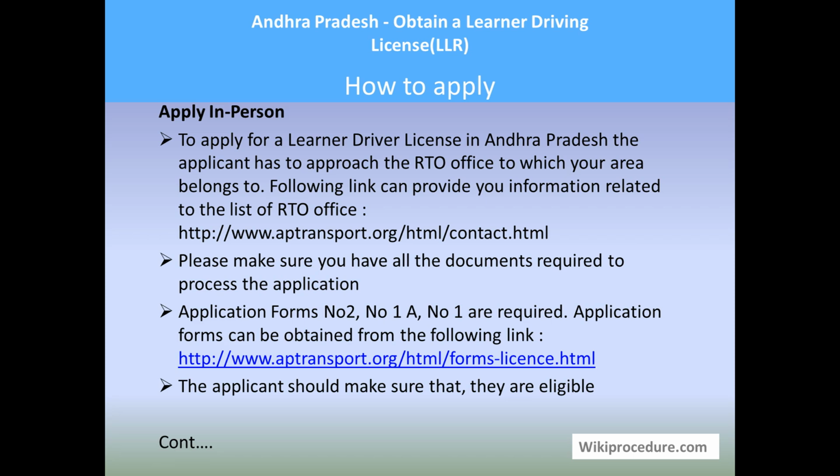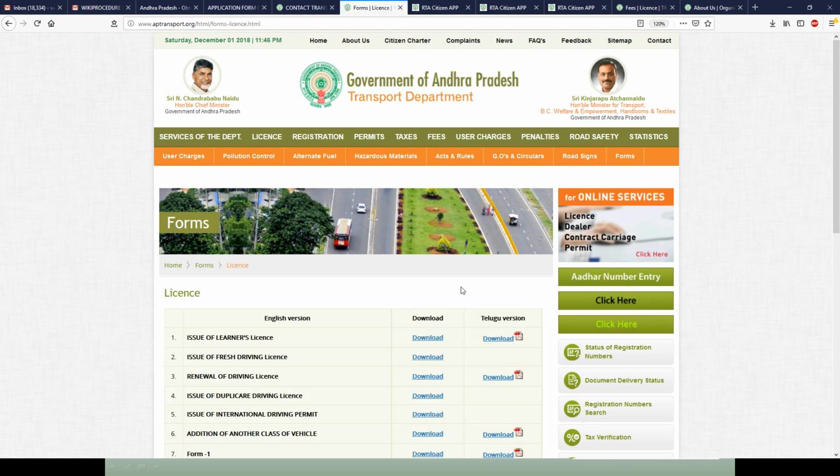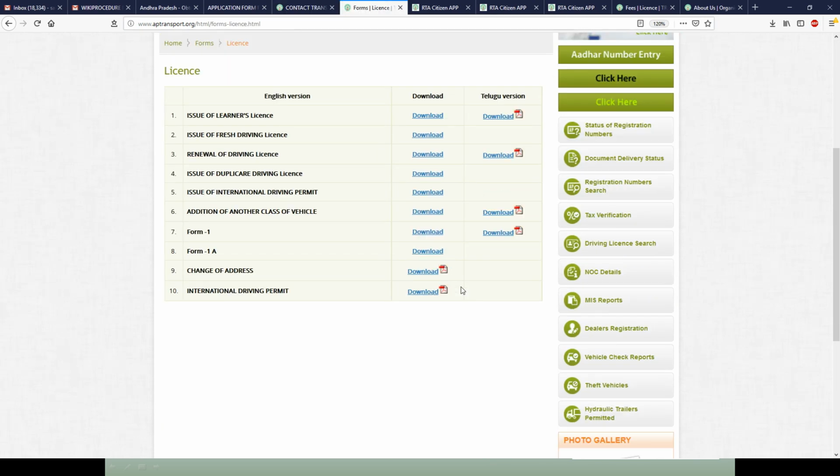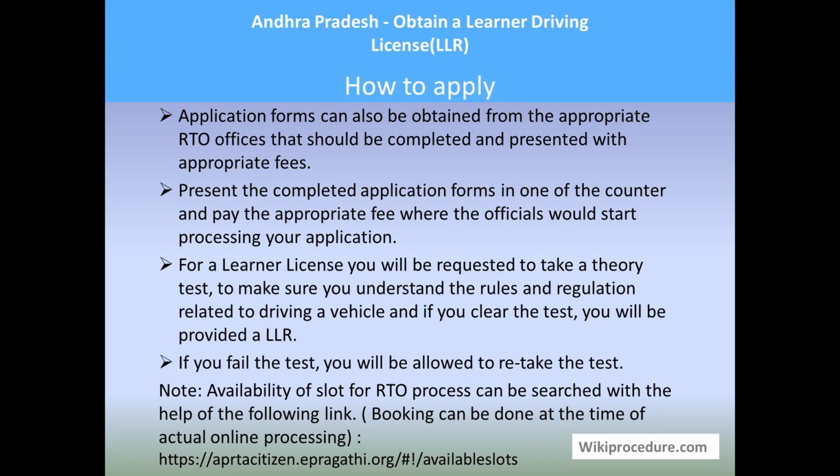Application forms, form number 2, 1 and 1A, can be downloaded and used, and this is another link from the government web page which will provide most of the applications related to the issue of licenses. Please use this. The applicant should make sure they are eligible by following the criteria applicable to them. Application forms can also be obtained directly from the RTO office on your visit.